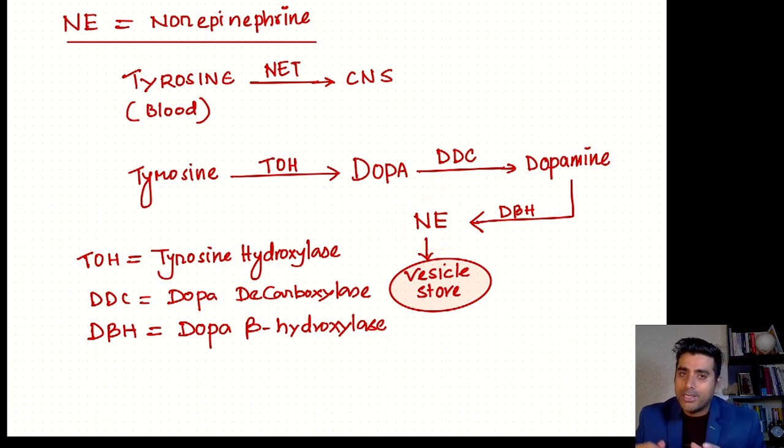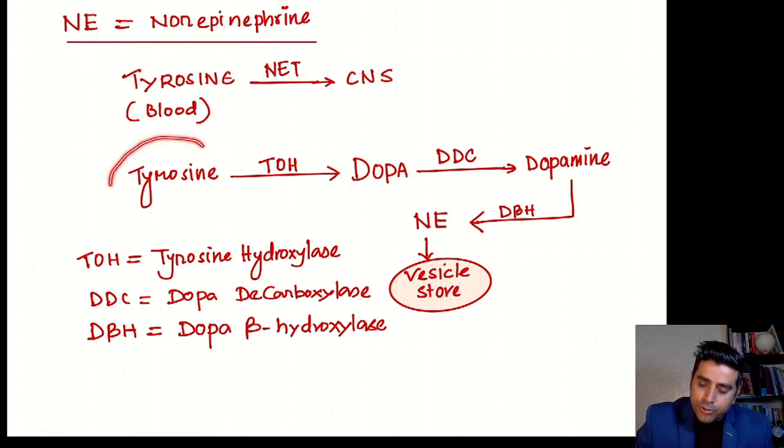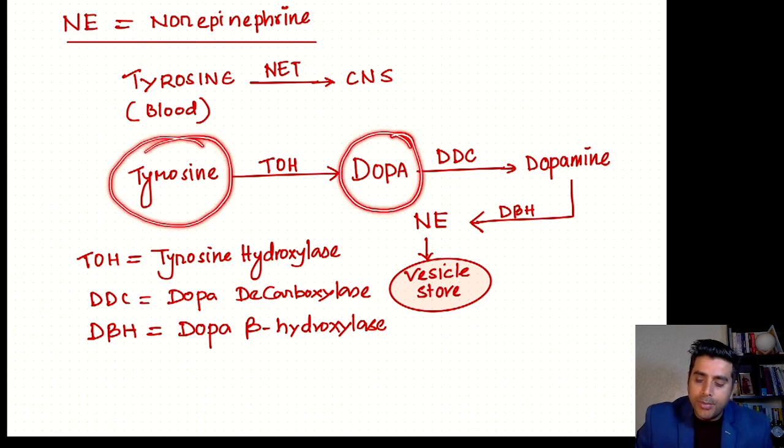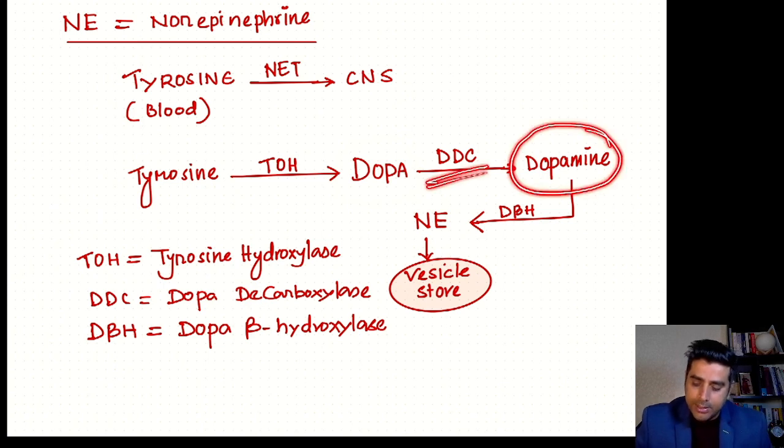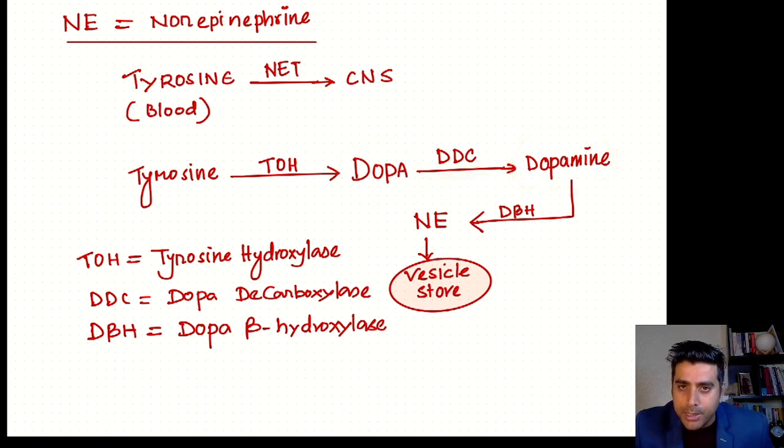Now what are the steps? There are three important steps. Remember, tyrosine is converted to dopa by TOH, that is tyrosine hydroxylase enzyme. This is the rate limiting enzyme of tyrosine metabolism. Now dopa is converted into dopamine by DDC, the dopa decarboxylase enzyme, and dopamine is itself a neurotransmitter and the precursor for norepinephrine.